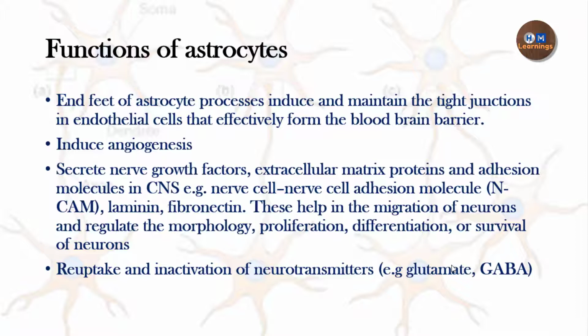A very important function of astrocyte is the reuptake and the inactivation of the neurotransmitter. For example, in the case of glutamate. So glutamate in the synapse is taken up by the help of astrocyte, and then it will be again available for the neuron. So by this, it is basically clearing the synapse from all the neurotransmitters so that the synapse is ready for the next impulse, for the next discharge of the neurotransmitter.